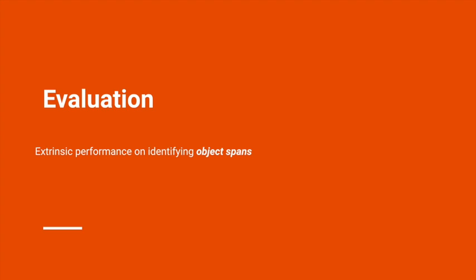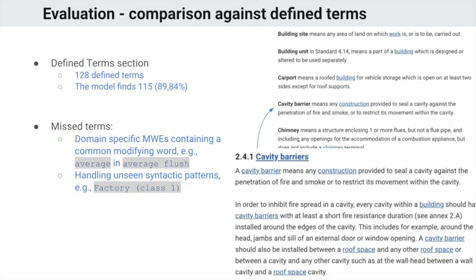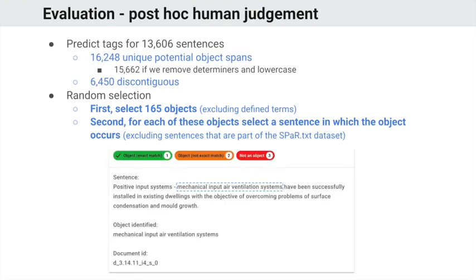We evaluate our system extrinsically on identifying object spans. The first thing we do is compare how many of the defined terms from the defined terms section we actually find in the text, and that's about 90%. Some of the terms that we miss include common modifying words, for example, average and average flush. That will be broken up by the system into average being a functional span and flush being an object span by itself. There are also several unseen syntactic patterns, such as factory with class 1 in parentheses, that the system hasn't seen during training.